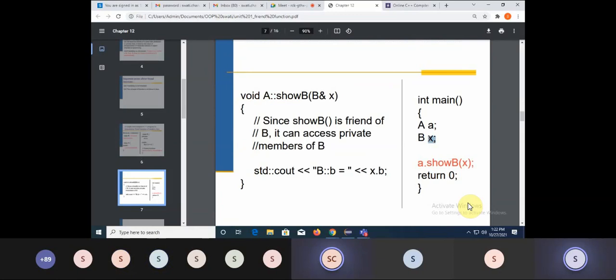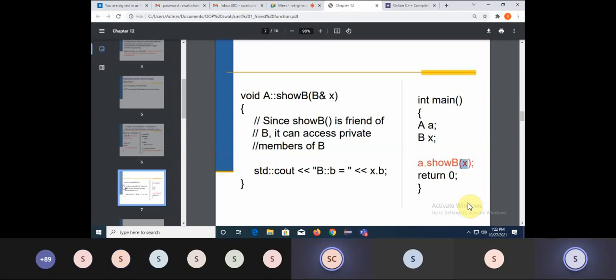So this is another use of friend function. First use: you can use a friend function as a shared function in between two different classes. And the second property is the member function of one class can access the private data of another class by making it a friend in that class. Okay, so this is about the properties of the friend function.